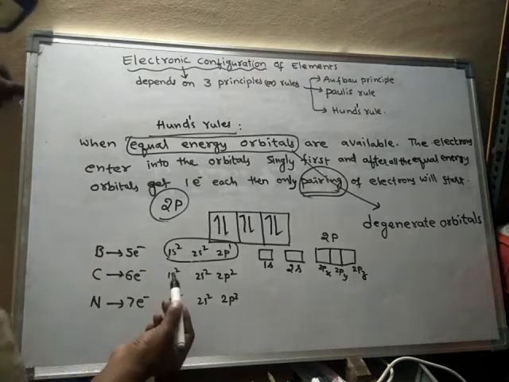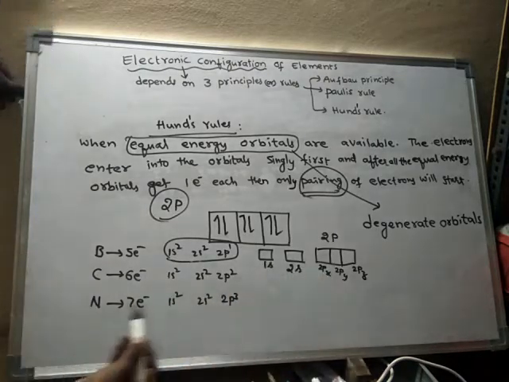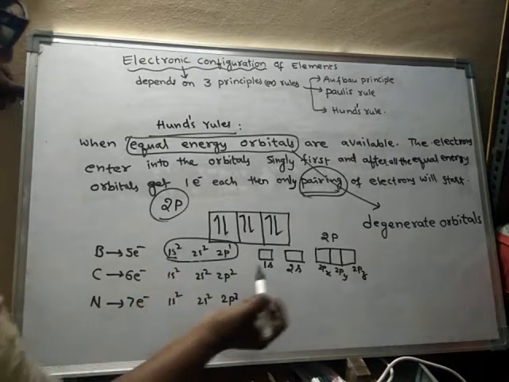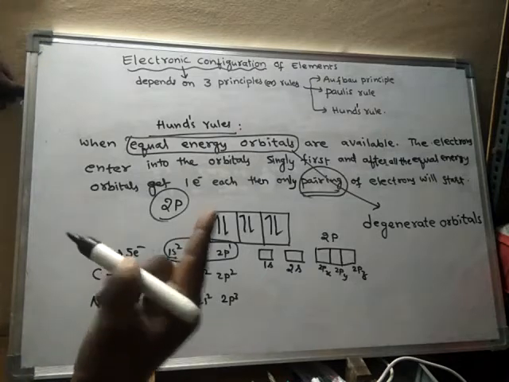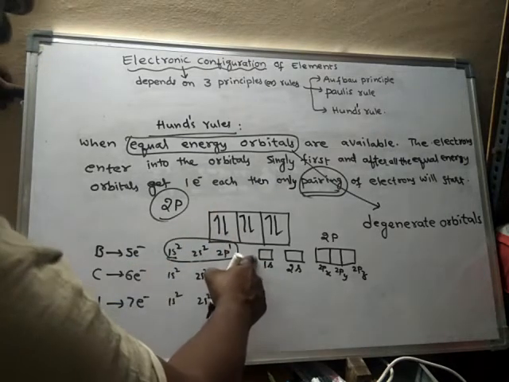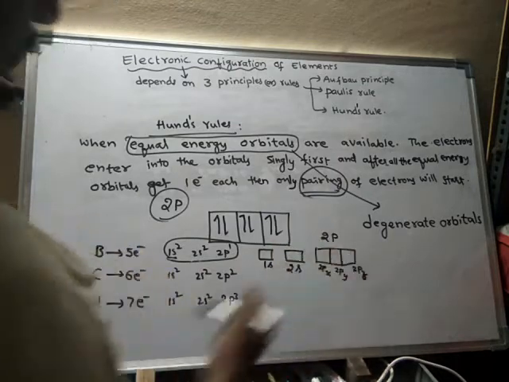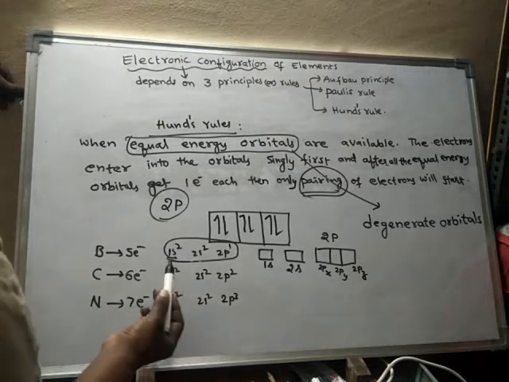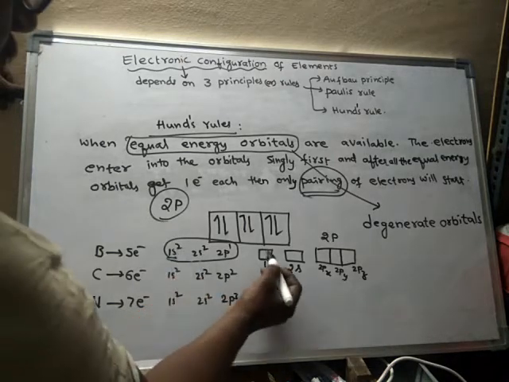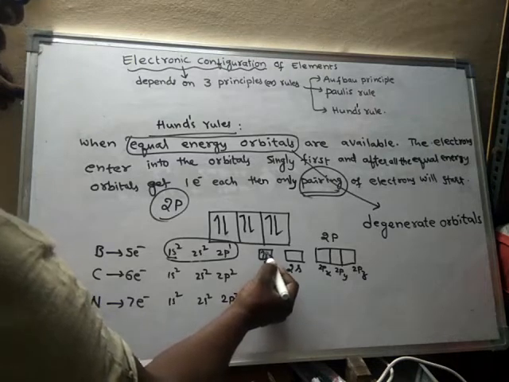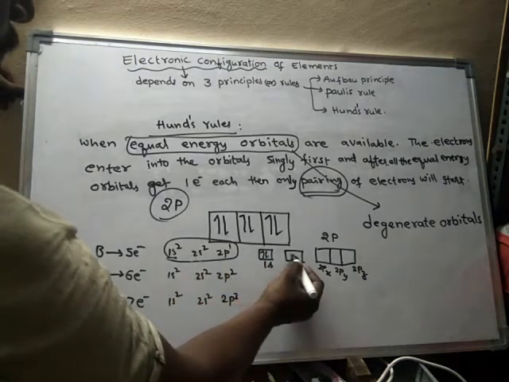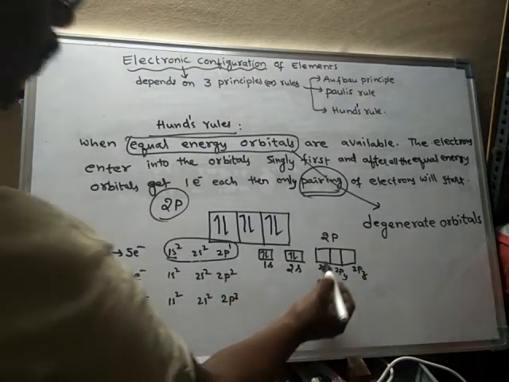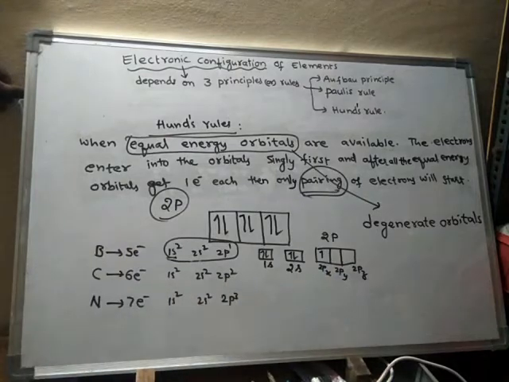Now I will fill all these orbitals with electrons. 1s suborbit contains 2 electrons. Any s suborbit contains only 1 orbital, but p suborbit has 3 orbitals. So 2 electrons are filled in 1s, 2 electrons in 2s, and in 2p there is only 1 electron, so that 1 electron will be in 2px.